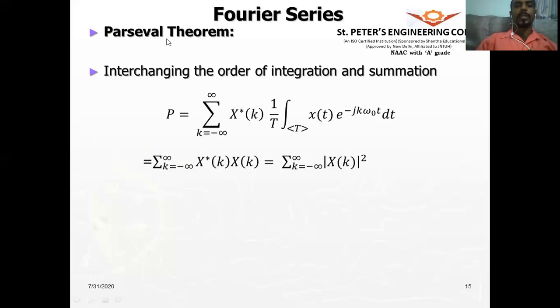That is what Parseval's theorem says. So the implication of this theorem is that the power content of the periodic signal should not change when you go from one domain to the other domain.